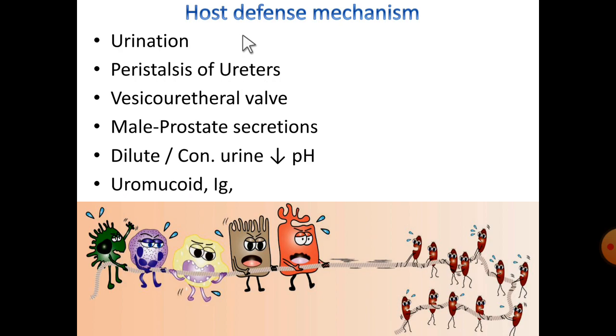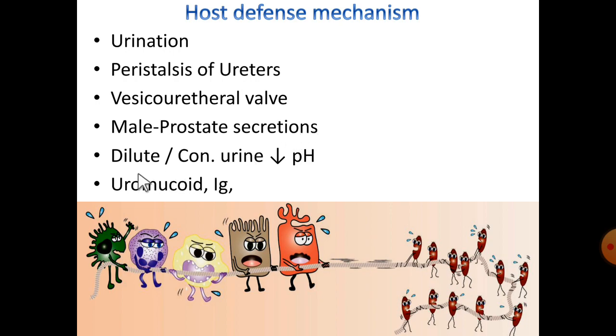Coming to the host defense mechanism, our body also has some inherent defensive mechanisms against the urinary tract infection. So these are urination. The flow of urine will physically remove the bacteria present in the tract. And next one is peristalsis of the ureter. The peristaltic movements also remove the bacteria. And vesicoureteral valve. This valve also physically closes the entry point, so the external bacteria may not enter into this area,